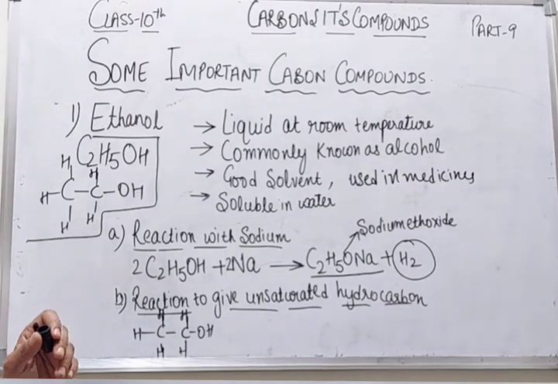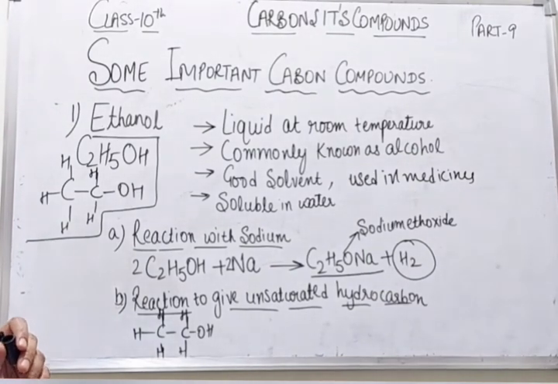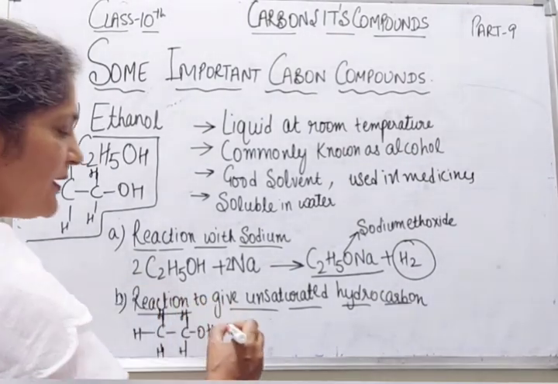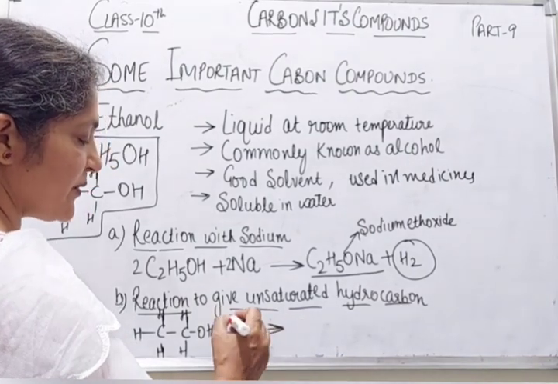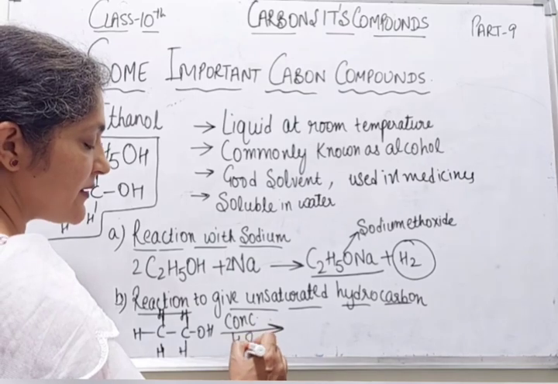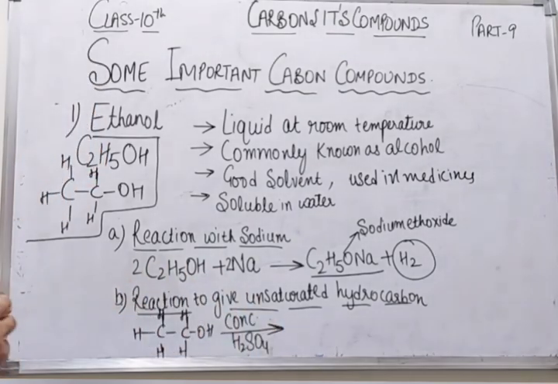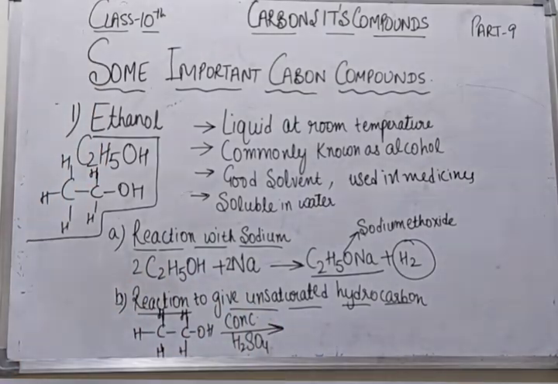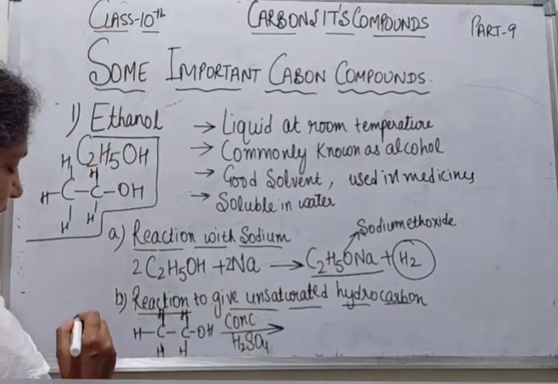And unsaturated hydrocarbons contain a double or triple bond. When it is at a very high temperature, 443 Kelvin, in the presence of concentrated sulfuric acid,